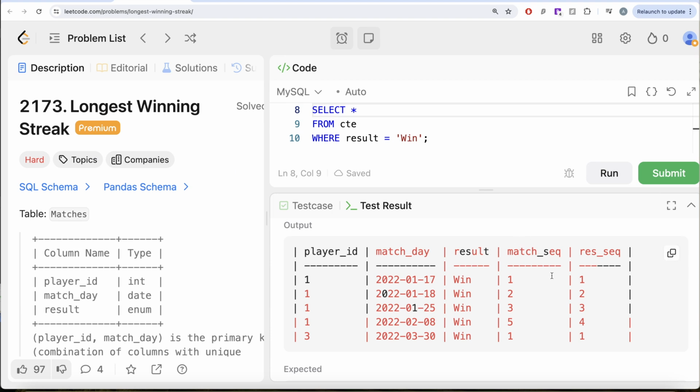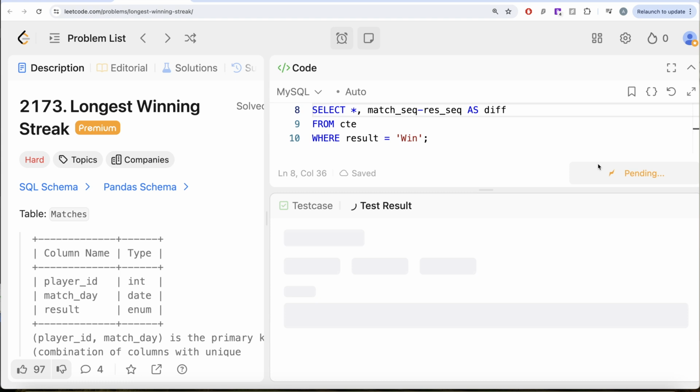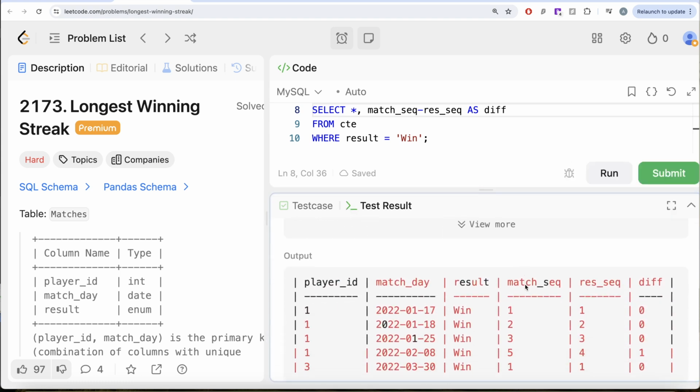So let us get the difference between match sequence and result sequence. That will make this even more clear. So match sequence minus result sequence, and let's alias this as difference. So let me go ahead and run this. Let's see what we get in our output.